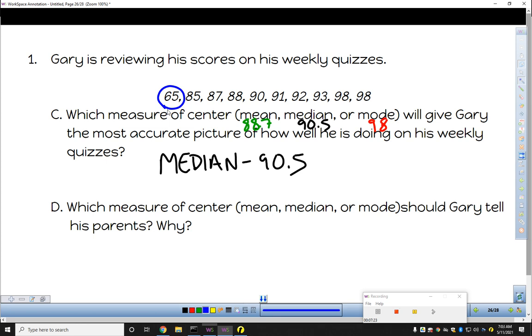Last question here, which measure of center, mean, median, or mode should Gary tell his parents? And why do you think that? Maybe pause and think about that. Pause and write that down. And the answer here would be the mode. And in this particular case, the reason for that being the mode, the number that happens the most frequently, is those 98s. And so those would be Gary's highest quiz scores.